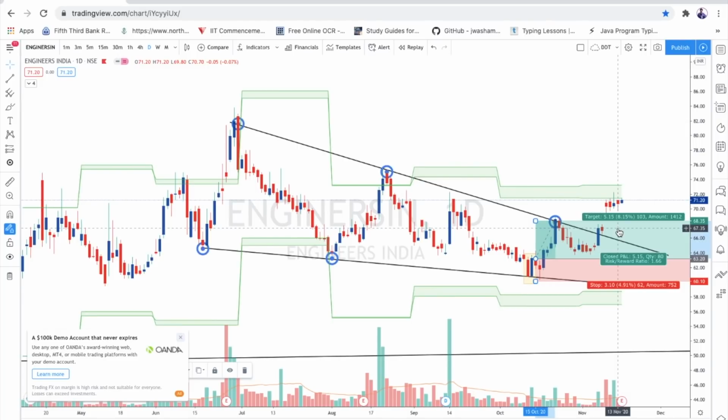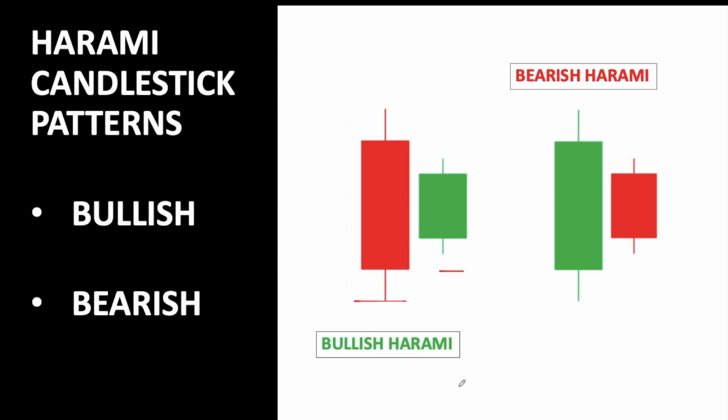It's really amazing, right? So now the second most important candlestick pattern is harami. What is meant by harami? Harami means pregnant in Japanese. It is also considered a reversal candlestick pattern. In this case, the first candlestick is a large candlestick followed by a small candlestick, and this is nothing but the harami pattern. The first is a bullish or bearish candle on the first day, and the second is a smaller bullish or bearish candle.